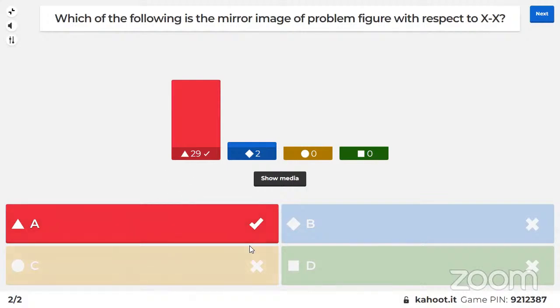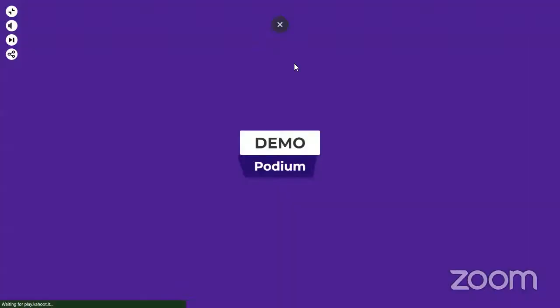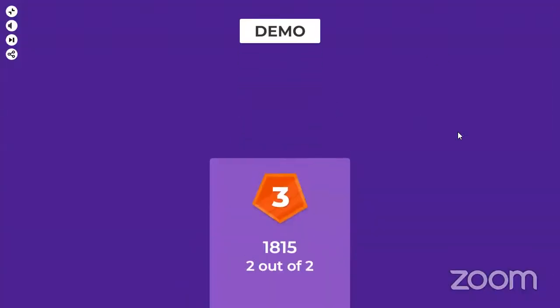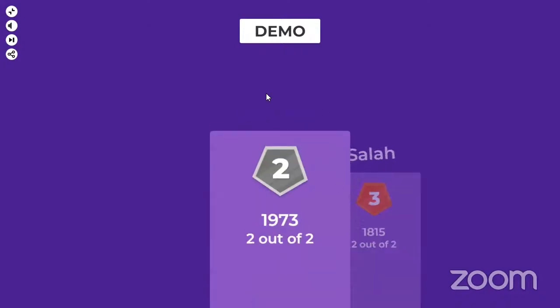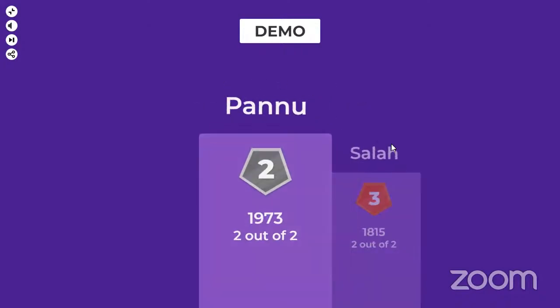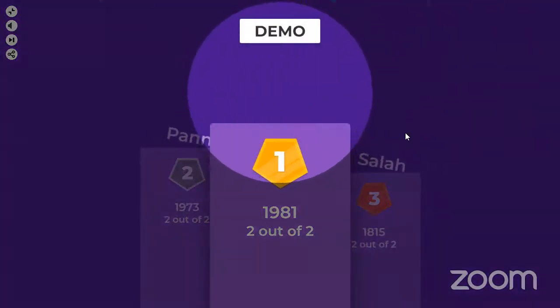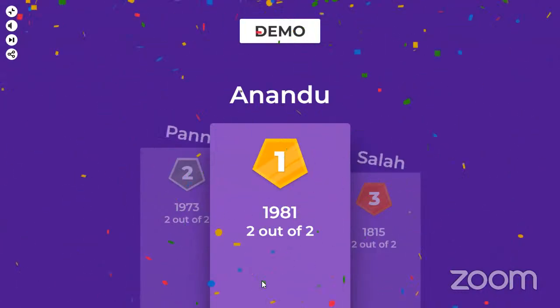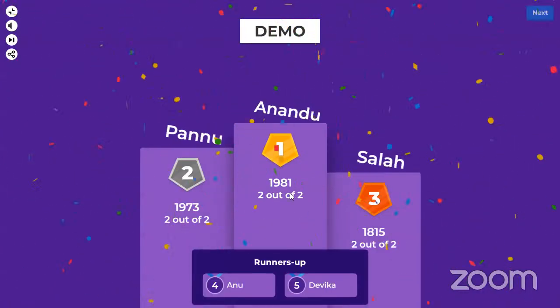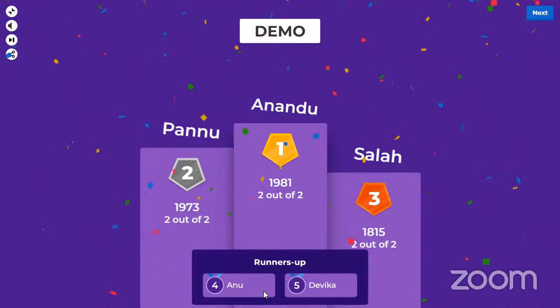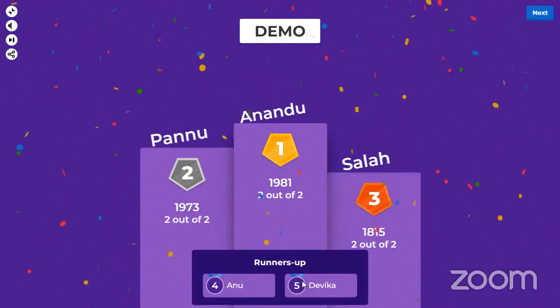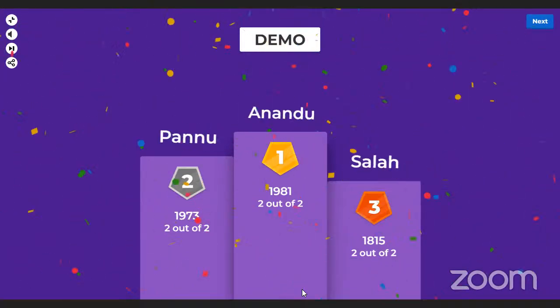Now we'll be moving on to the podium. Podium means the final result. We won't be having the leaderboard; we'll be seeing the top 3 as well as the 2 runners. Third spot goes to Sala, second spot goes to Pannu, and in first spot we have Anantu. And we have Anu and Devi as runners up. So this is how you have to play the quiz.